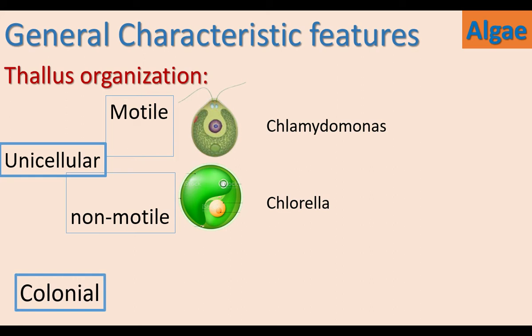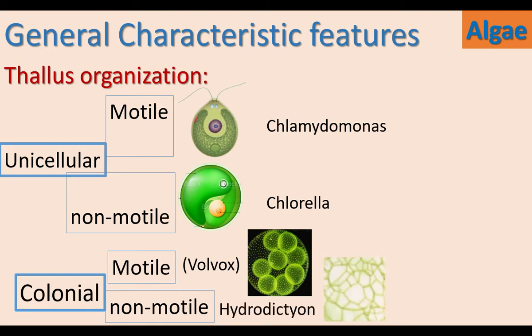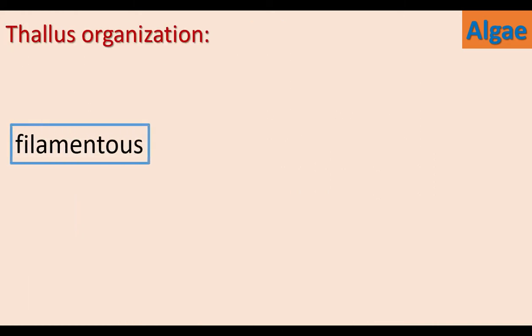Some algae live as groups called colonial. Colonial motile alga is Volvox. Volvox lives in groups. Colonial non-motile alga is Hydrodictyon. Multicellular algae are filamentous. The filament may be branched or unbranched.